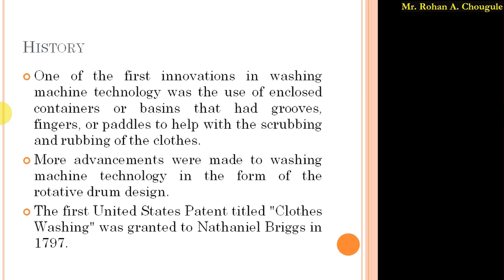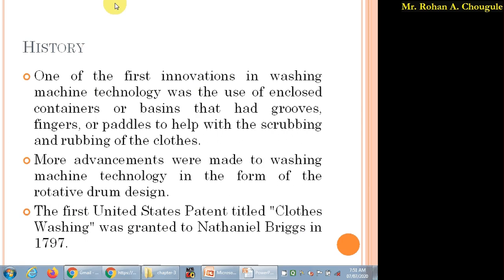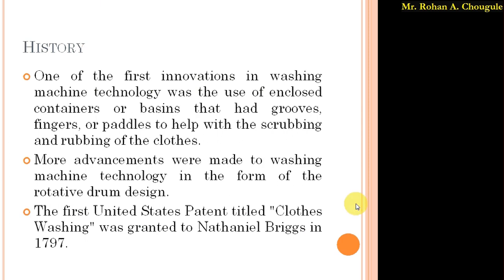After that, the first United States patent entitled cloth washing was granted to Nathaniel in 1797. After that the improvements went on increasing.